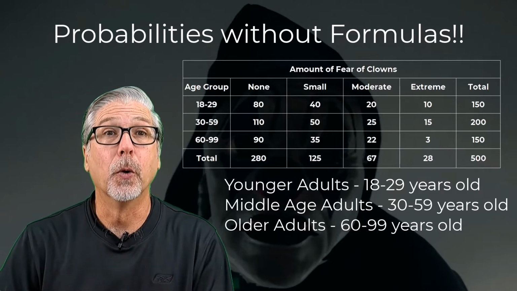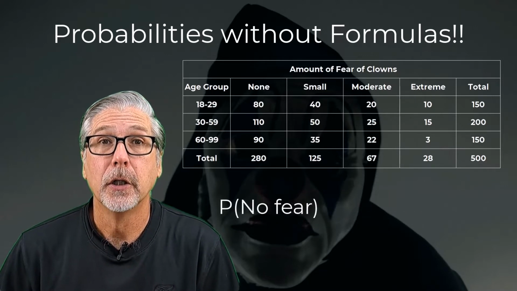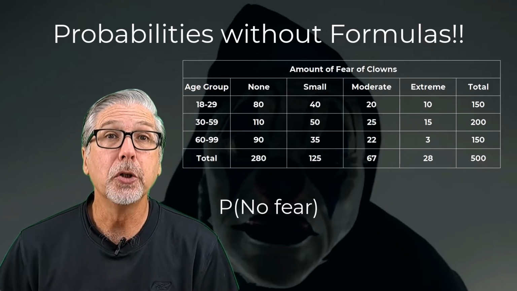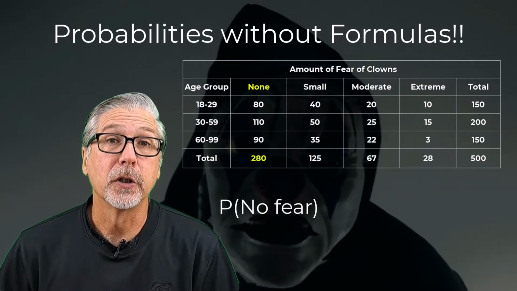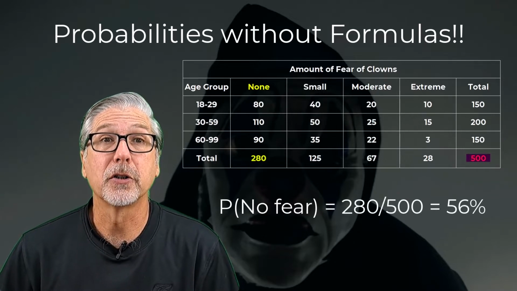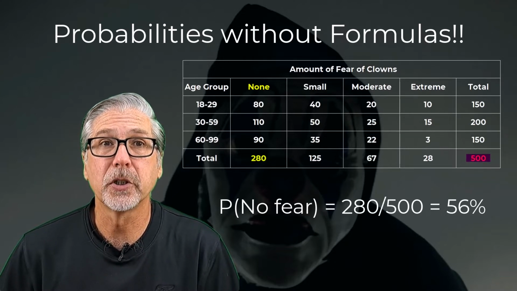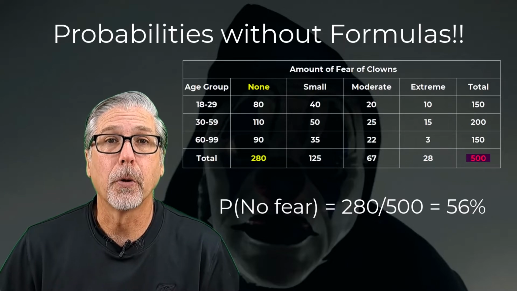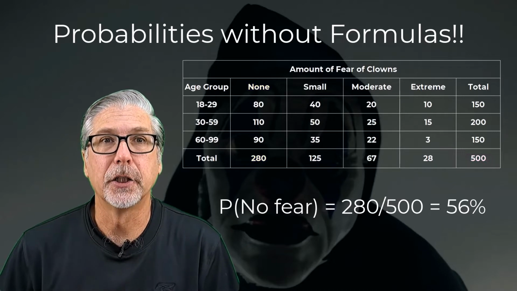Let's start with an easy one. What proportion of adults have no fear of clowns? We look at the table and look for the total in the none column and see 280 adults reported as having no fear of clowns. To express this as a probability, we divide the 280 by the 500 total adults sampled and find that 0.56 or 56% of the adults sampled have no fear of clowns. Simple, right?